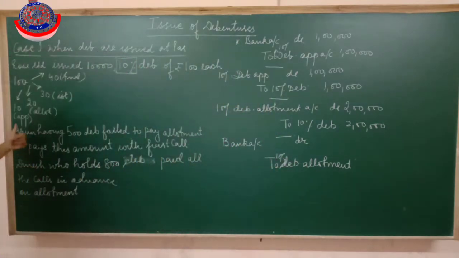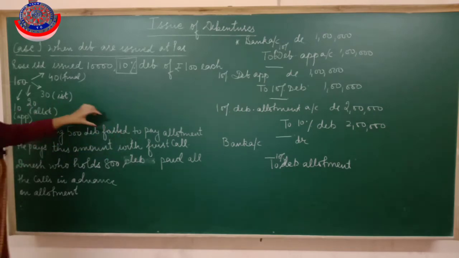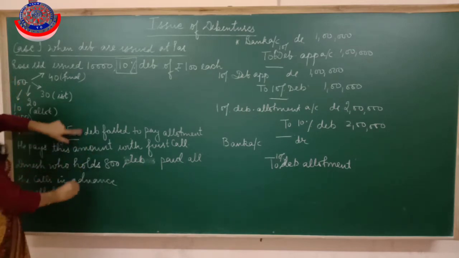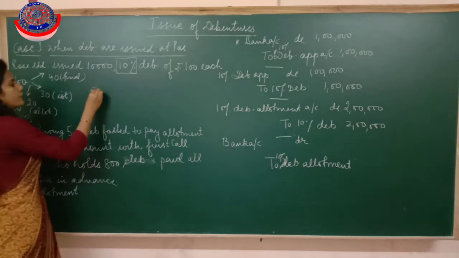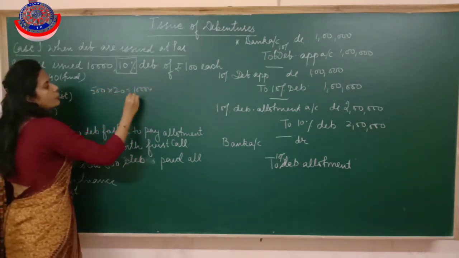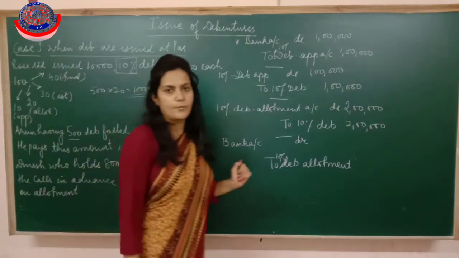So now read it. What's given? Arun having 500 debentures failed to pay the allotment. It means Arun did not pay allotment on 500 debentures to us. It means 500 into 20, that is 10,000. This amount we haven't received. We have not received this amount yet.